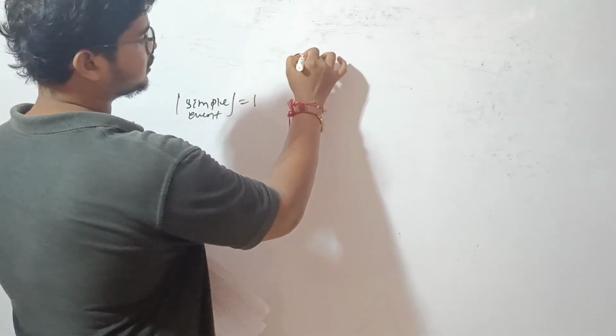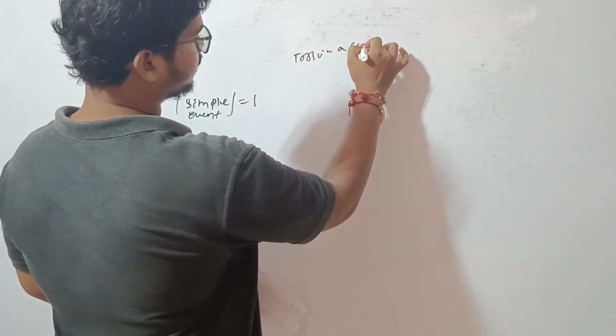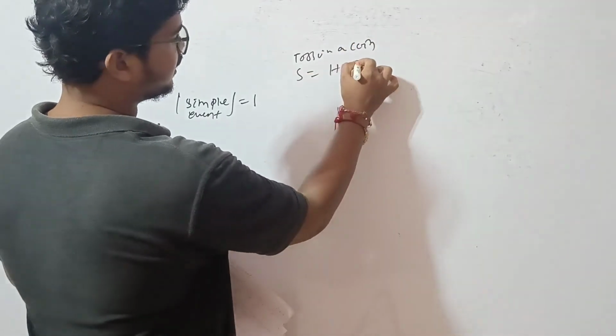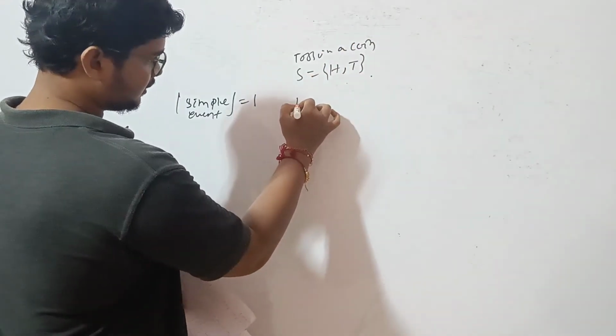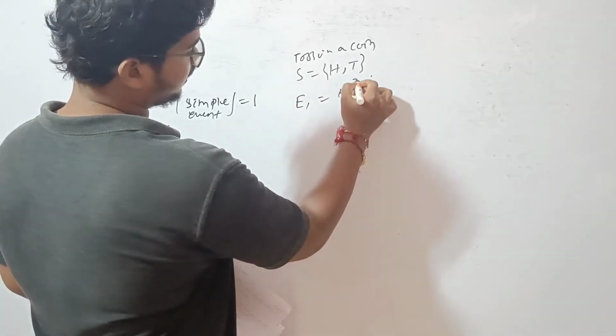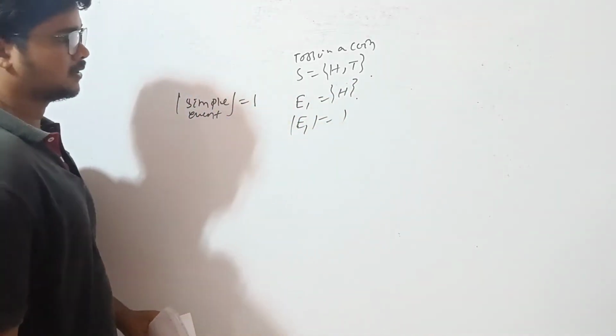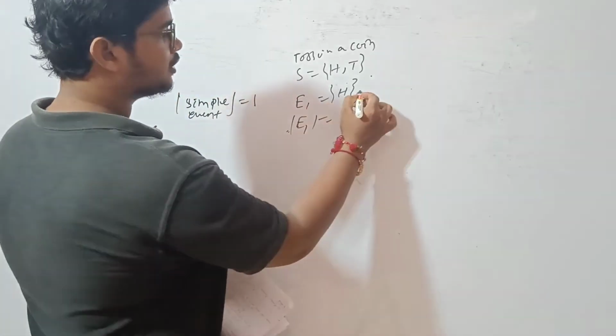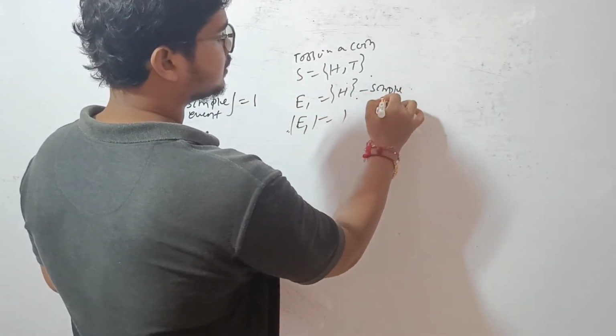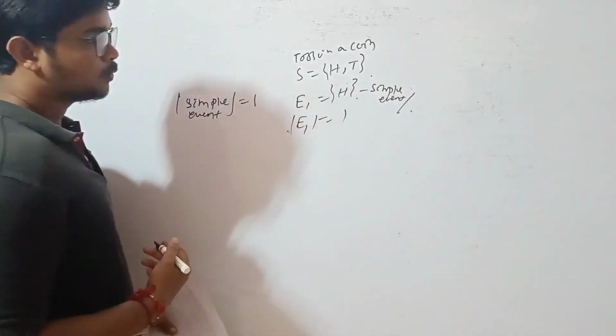Let tossing a coin, then the sample space is head and tail. If I take event E1 equal to head, then cardinality of E1 equals 1. Then E1 is called a simple event. Why?